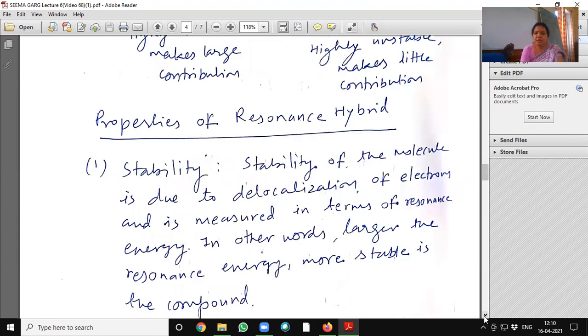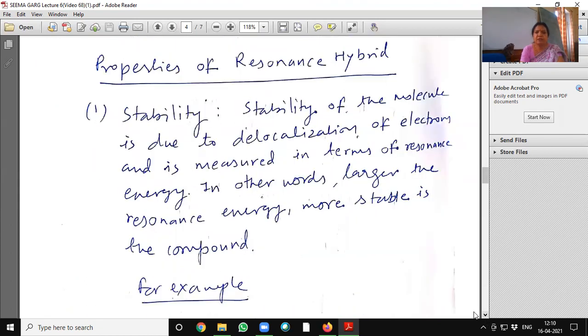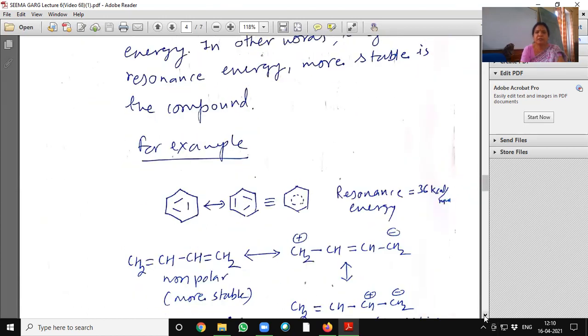Properties of resonance hybrid. Stability. Stability of the molecule is due to the delocalization of electrons and is measured in terms of resonance energy. In other words, the larger the resonance energy, the more stable is the compound. Means if resonance energy is high, the stability of the compound will also be high.